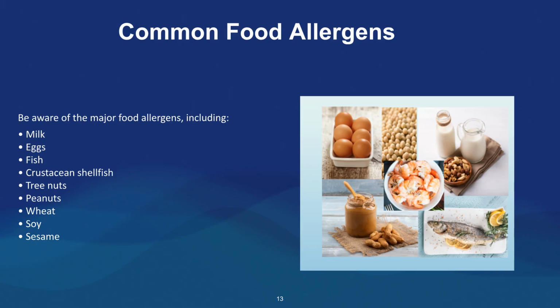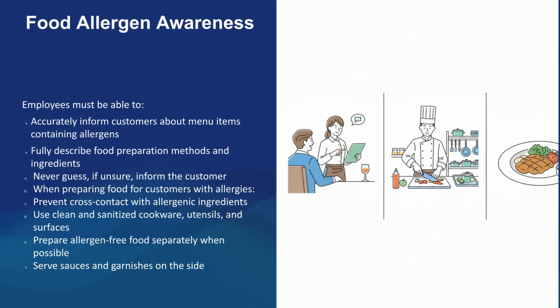The major food allergens include milk, eggs, fish, crustacean shellfish, tree nuts, peanuts, wheat, soy, and sesame. Employees must accurately inform customers about allergens and fully describe food preparation. When preparing allergen-free food, prevent cross-contact, use clean and sanitized equipment, prepare the food separately when possible, and serve sauces and garnishes on the side.